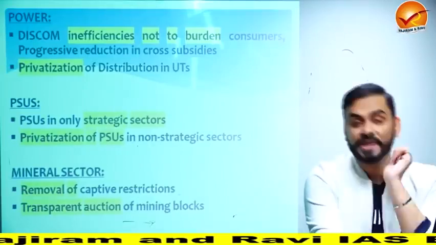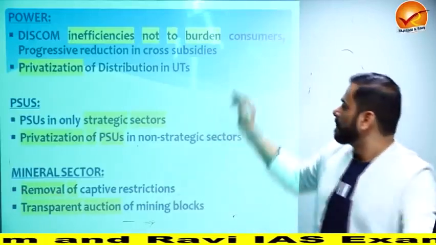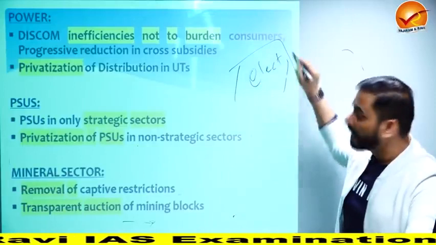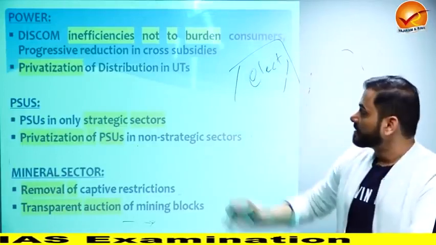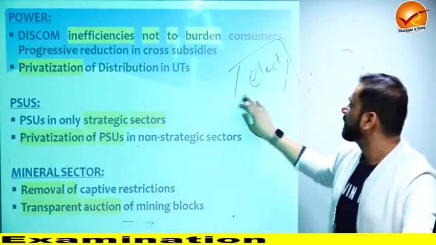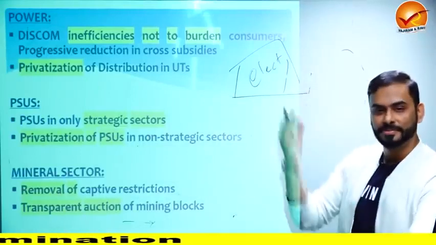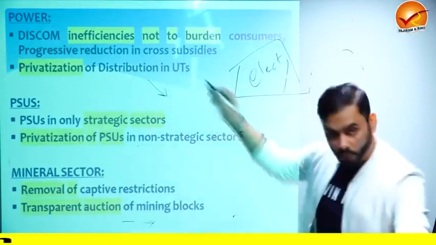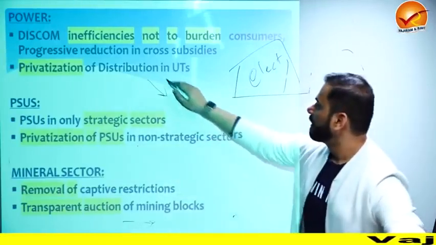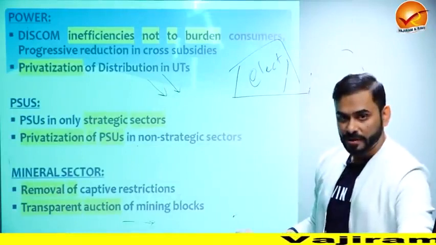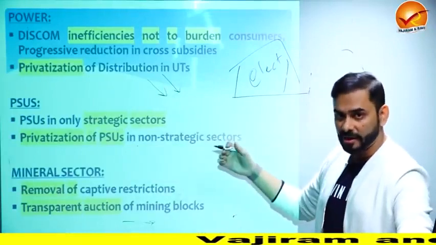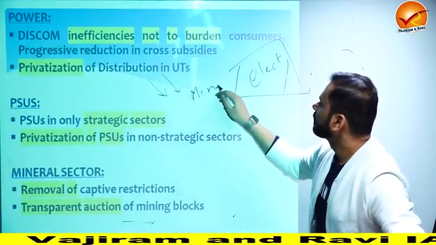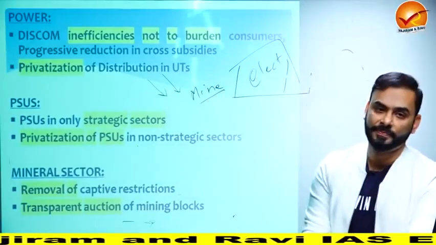Removal of captive restriction. Guys, what is captive mining? For example, if I am a company which produces electricity in one of the areas in Madhya Pradesh called Singrauli, and I am procuring coal, I can have a coal mine within my campus.